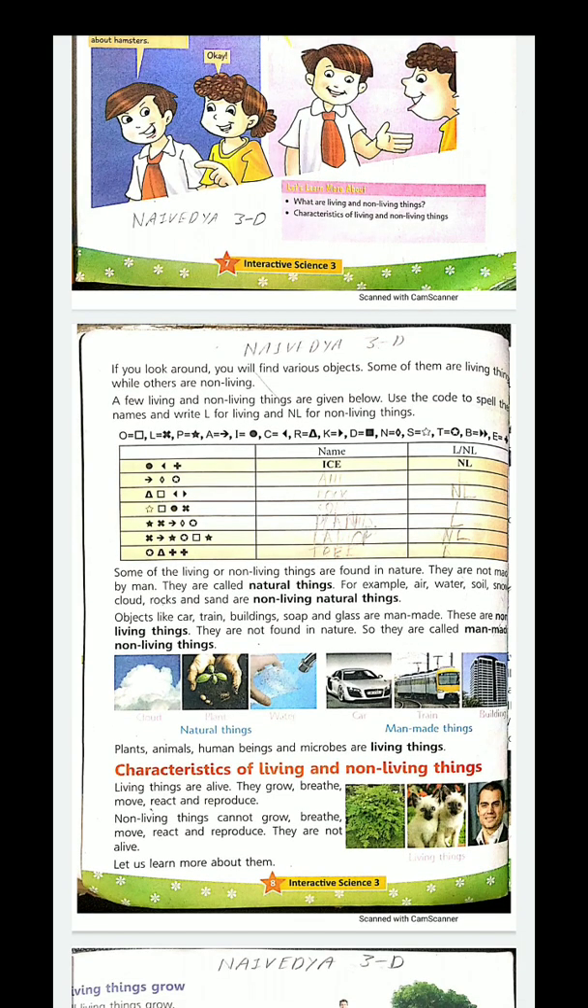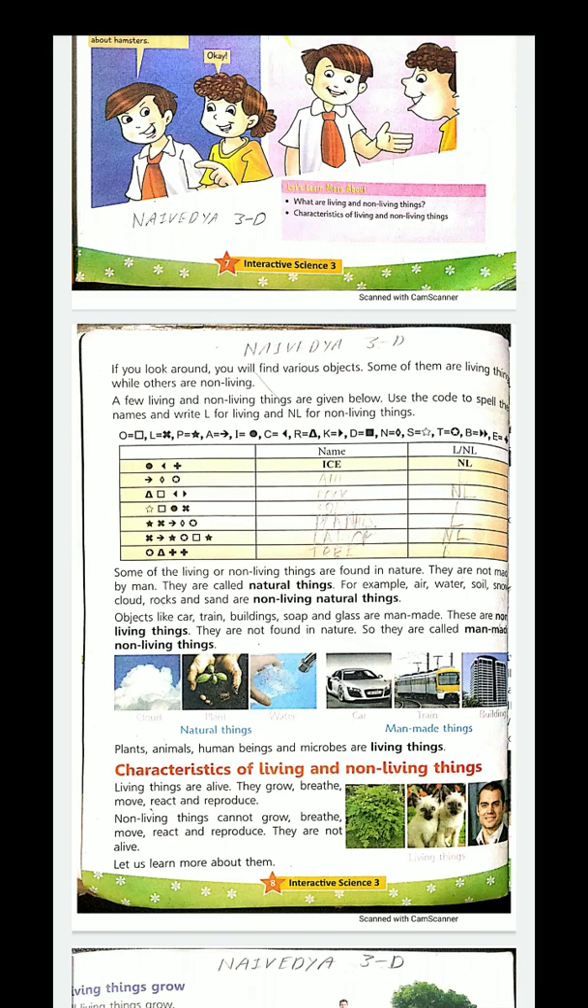Now, if you look around, you will find various objects. So you remember I told you that there are different objects around us, out of which these objects can be defined into two categories. The first is the living category, living things, and the other is non-living things.